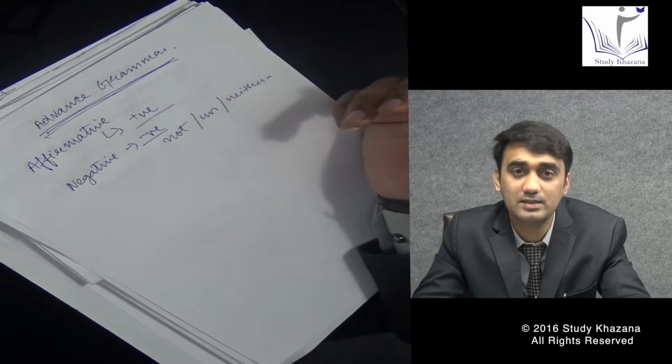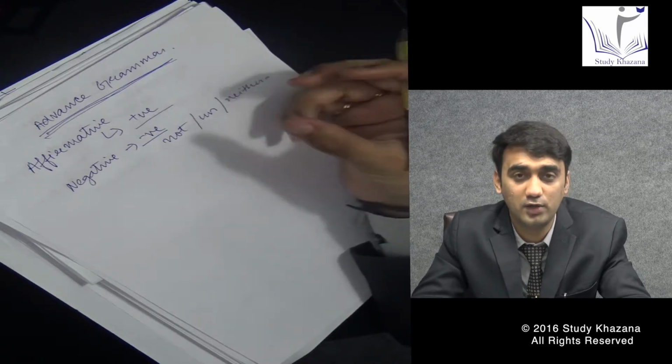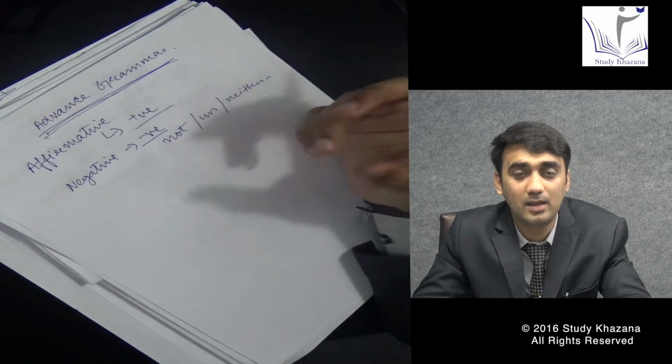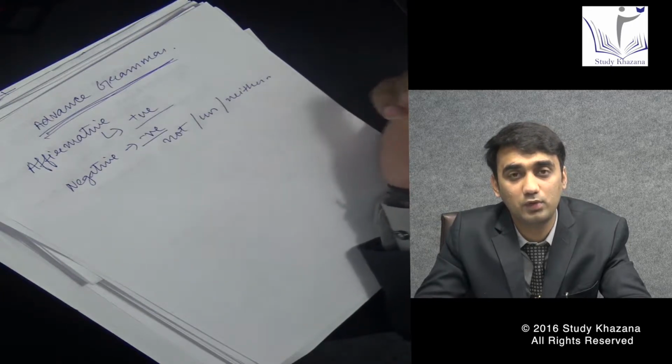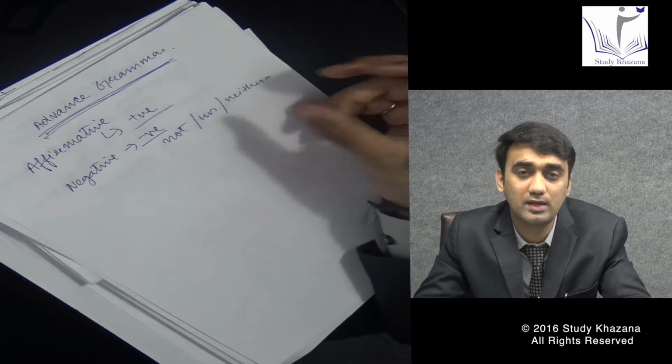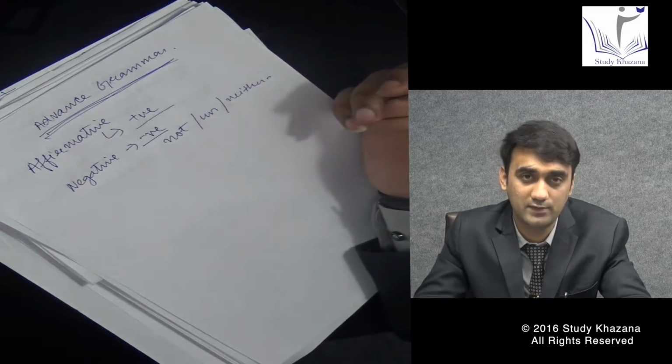And in negative sentences, if I put not before a verb, the sentence becomes: I am not doing my work.